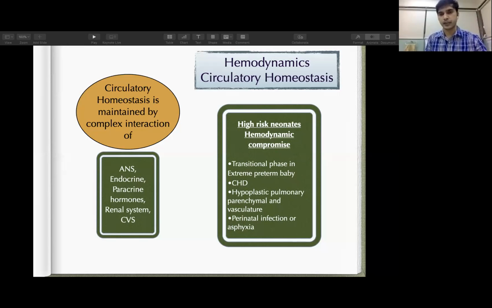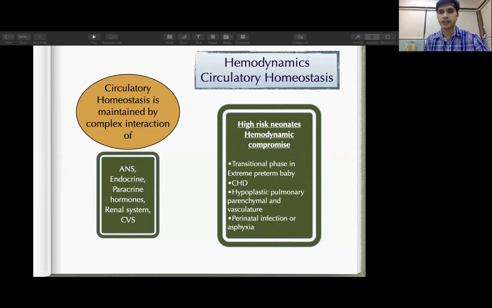Who are those neonates? The extremely premature baby during the transitional phase. As I mentioned, during the transitional phase the preterm left ventricle faces high SVR and the preload is also low, so they are more prone to develop hemodynamic compromise.